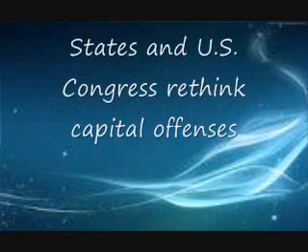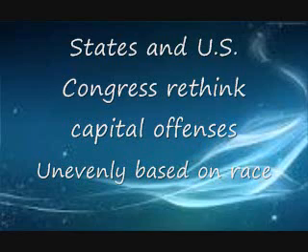The Furman v. Georgia case was a United States Supreme Court case, and it questioned cruel and unusual punishment. Furman committed a felony when he shot blindly during a robbery and murdered someone. He was guilty of murder and was sentenced to death, but his punishment was never carried out. This case forced states and the U.S. Congress to rethink the status of capital offenses because they were unevenly based on race.